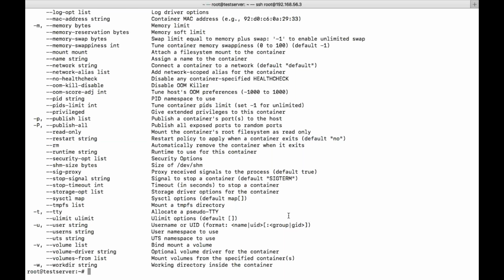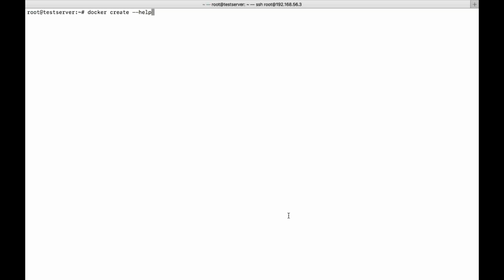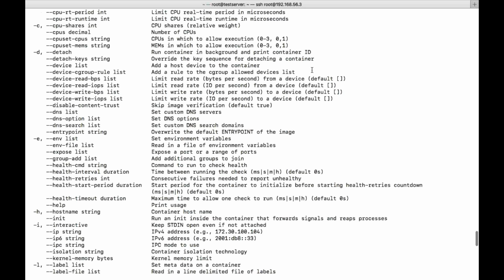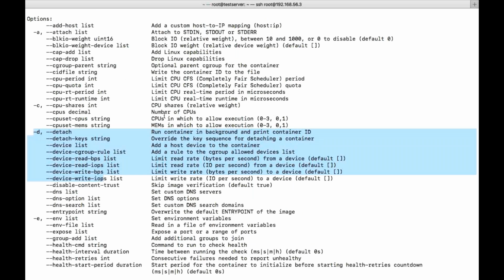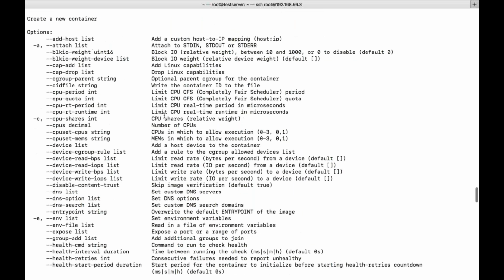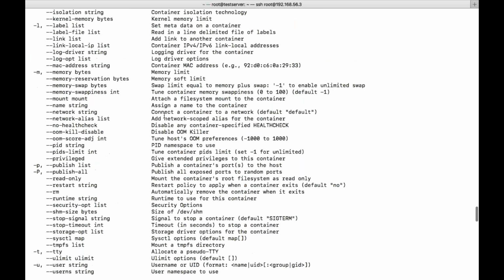So now, that is all about create. I think it is not required to show this special option, right? Docker create and Docker run are the same. Only this hyphen d is not available for create. That is daemon, running the container in the background. That option is not available. The rest are available. You can see detach, but we don't have this kind of detach in the create option. You can see here there is no option called detach. So that is a major difference we have.